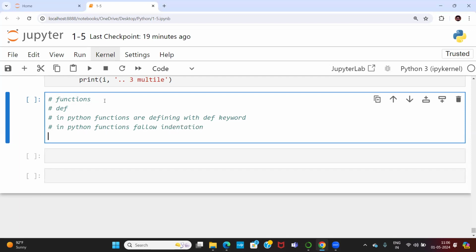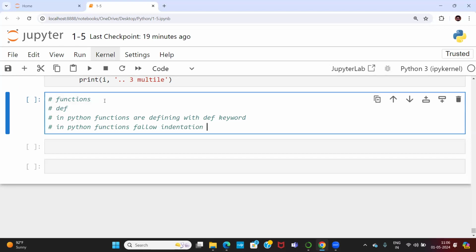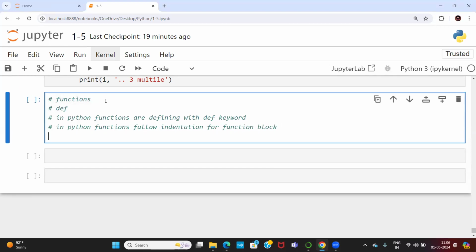Compulsory indentation is needed for the function block. And one more thing, the function name should have parentheses.